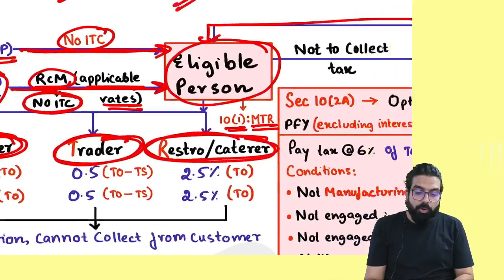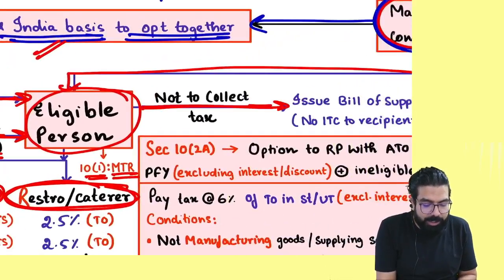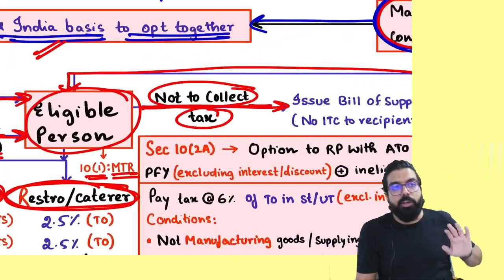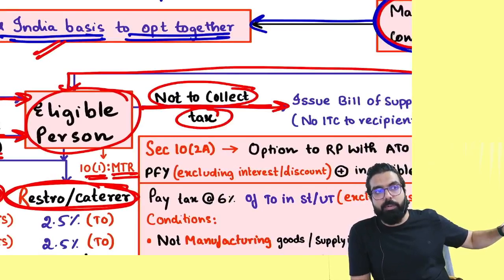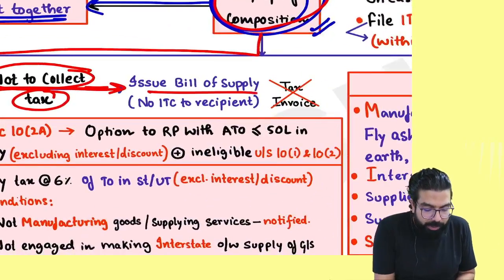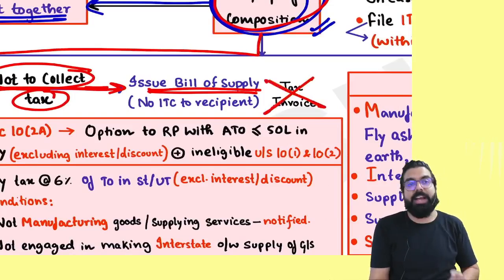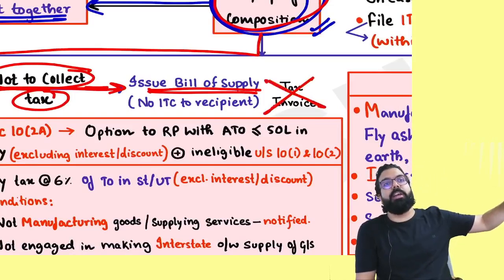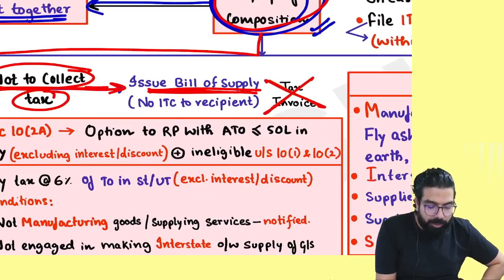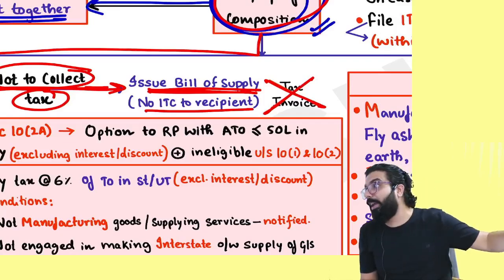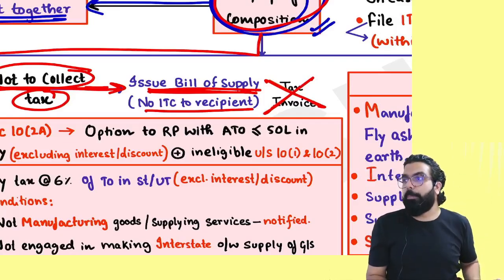Next. Also remember, you cannot collect any tax from your customers. When you are selling to them, don't collect any tax from the customer. What do you have to issue, everyone? Bill of supply. And always remember, when you are not giving a tax invoice to your customer, they cannot take the input tax credit either, because ITC cannot be taken on the basis of a bill of supply. Is my point clear to all?